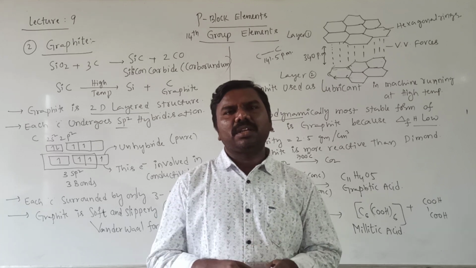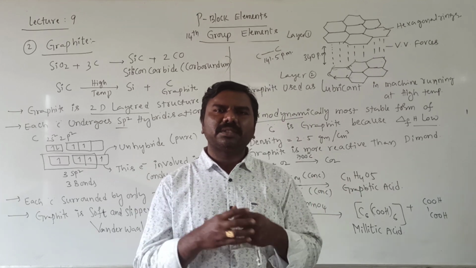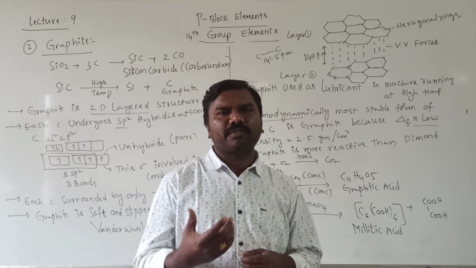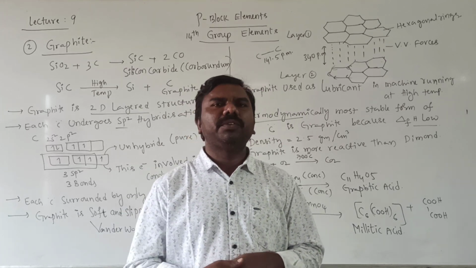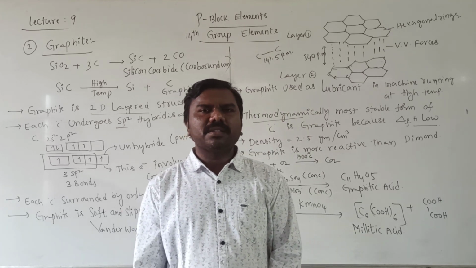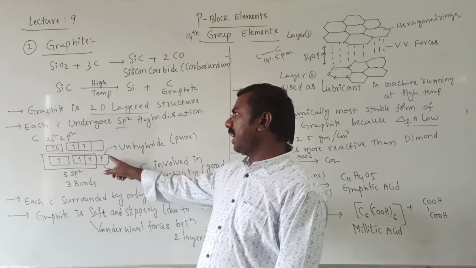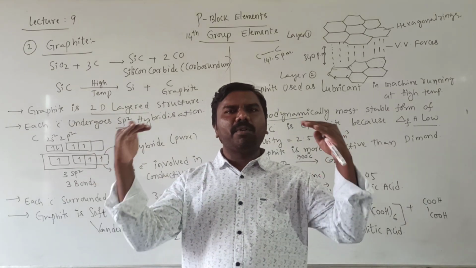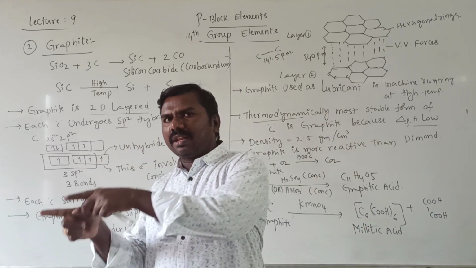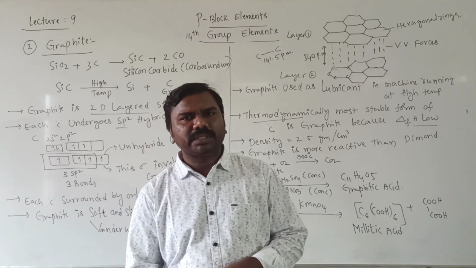On that structure there are 5-membered rings as well as 6-membered rings. 5-membered rings can fuse with 6-membered rings, and 6-membered rings can fuse with other 6-membered or 5-membered rings. I will give you the fusing structure. Each and every carbon in fullerenes undergoes sp2 hybridization, the same as graphite. The one electron left is involved in pi bond formation. Those pi electrons can shift from one place to another. This is called delocalization.